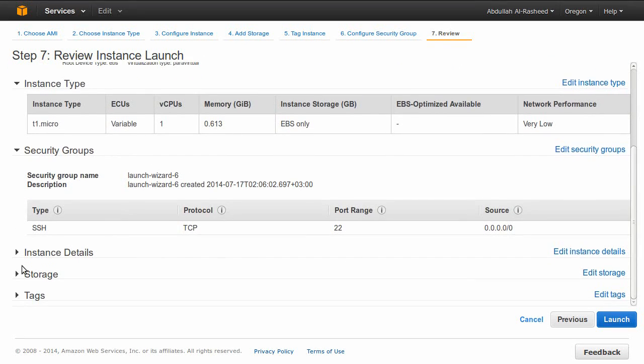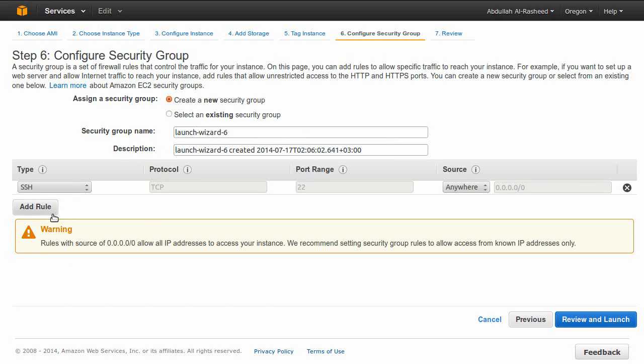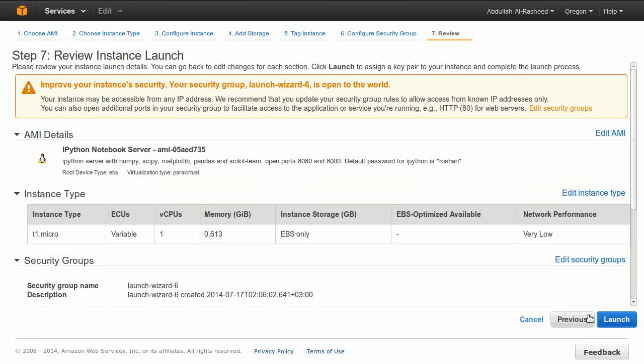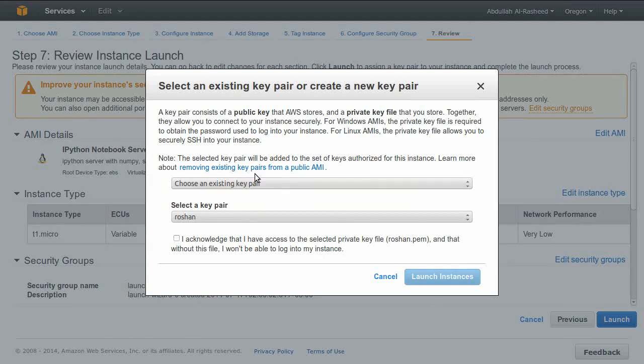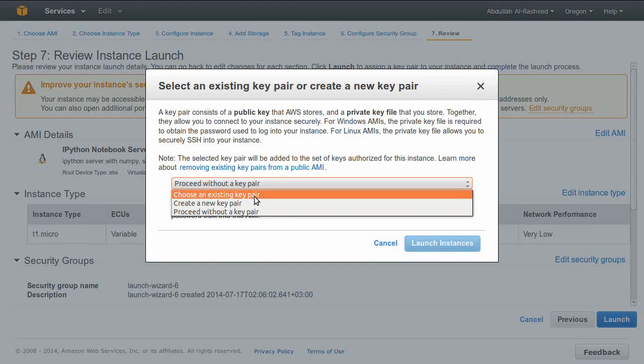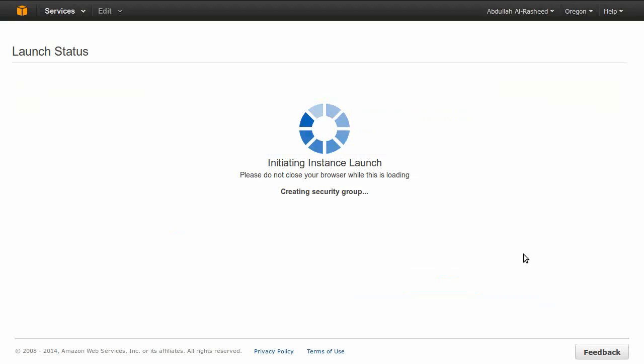Finally, go to our security groups. Yes, edit security groups. Open 2 extra ports, ports 8080 and 8000. Review and launch. Choose existing because I have an existing one. Choose an existing key pair. Yes, I acknowledge. Launch. Now we're launching our instance.